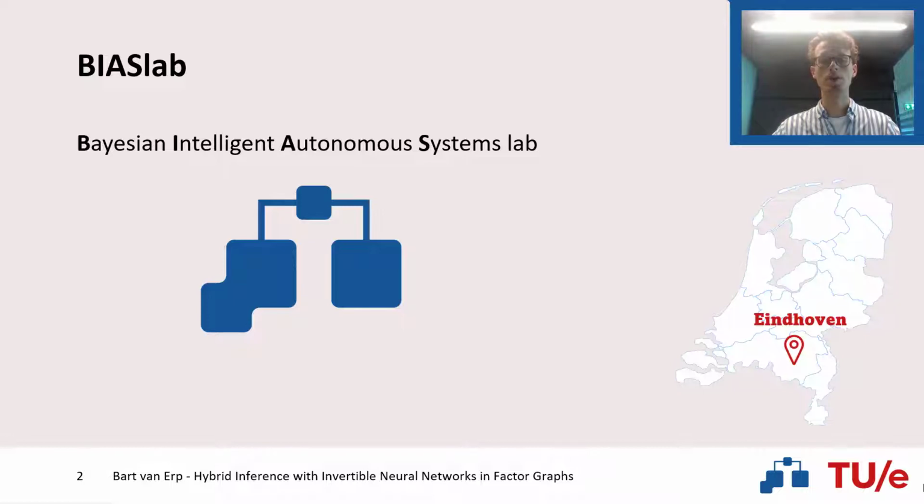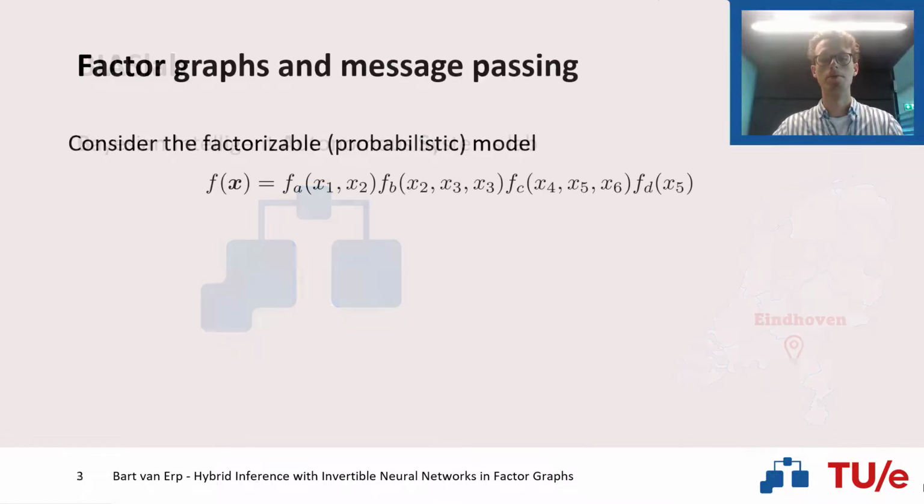Specifically, we work with Forney-style factor graphs in order to visualize our models, and we use a localized message passing procedure to perform probabilistic inference. As the project I will present today will closely follow up upon these methods, I will first give a short introduction about them. Suppose that we have the following factorizable model, containing the factors fa, fb, fc, and fd.